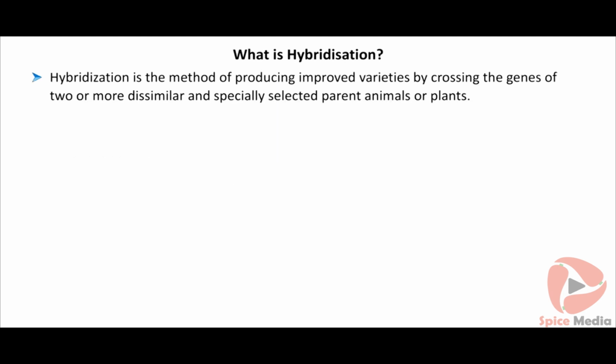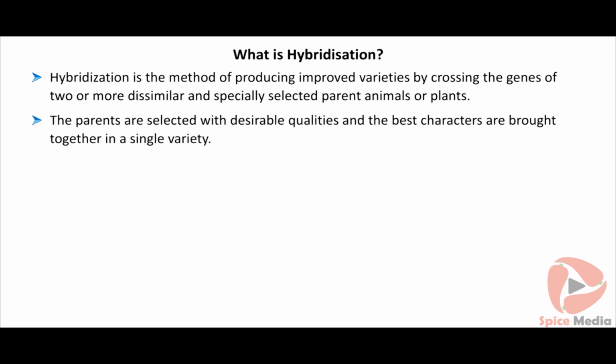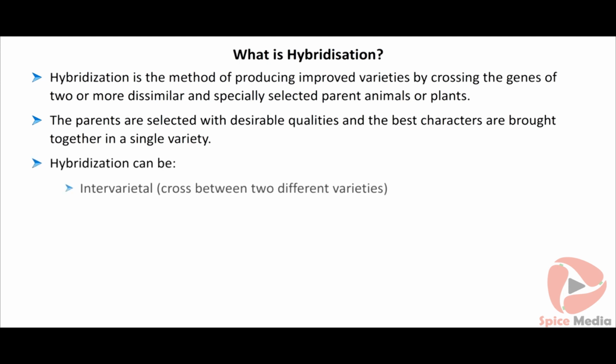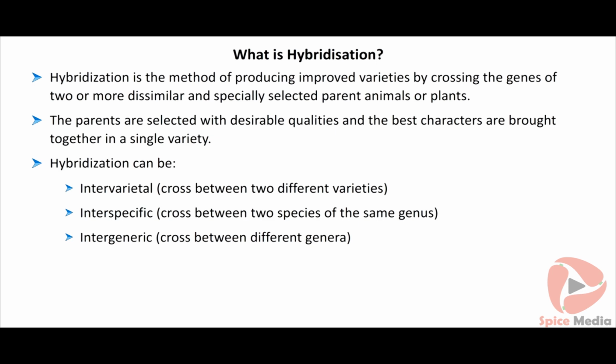Hybridization is the method of producing improved varieties by crossing the genes of two or more dissimilar and specially selected parent animals or plants. The parents are selected with desirable qualities and the best characters are brought together in a single variety. Hybridization can be intervarietal, cross between two different varieties; interspecific, cross between two species of the same genus; intergeneric, cross between different genera.